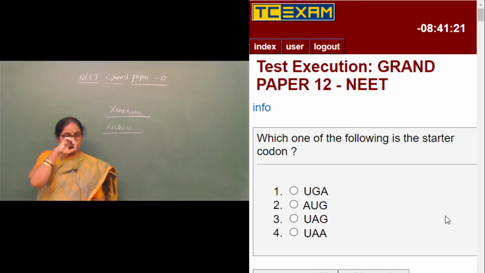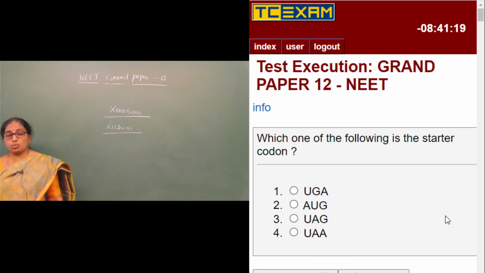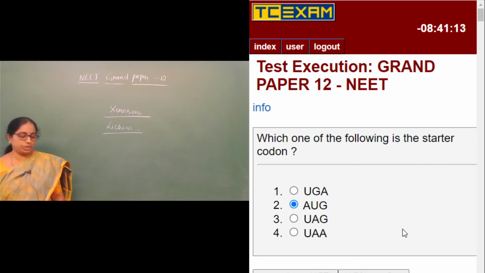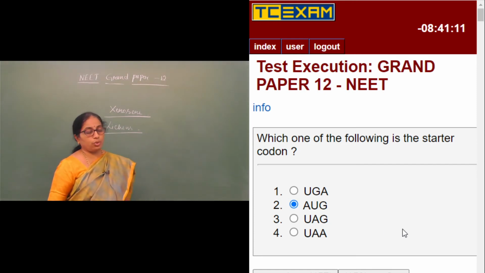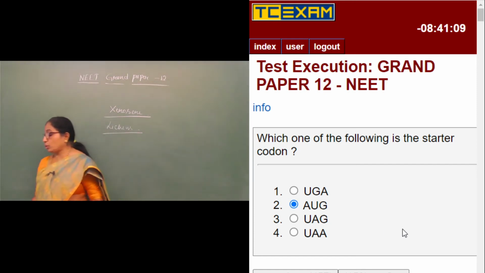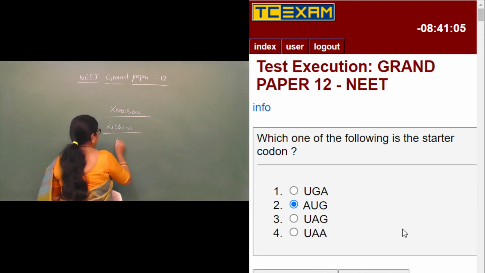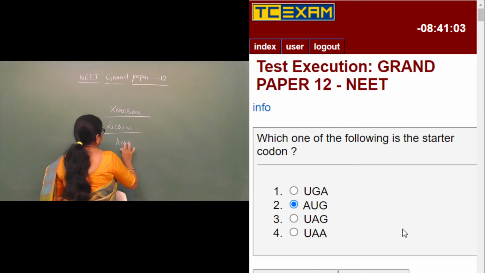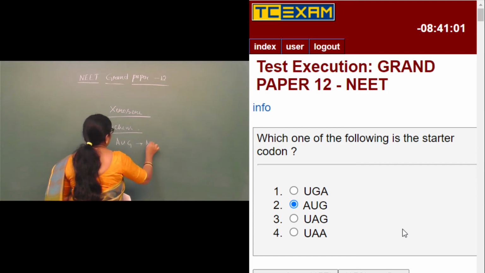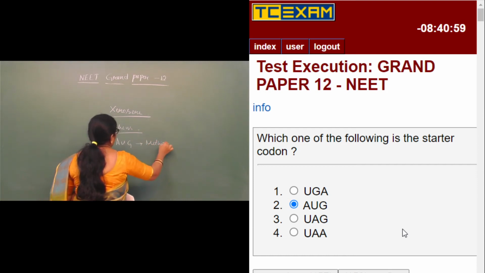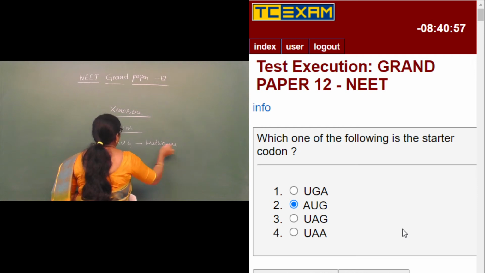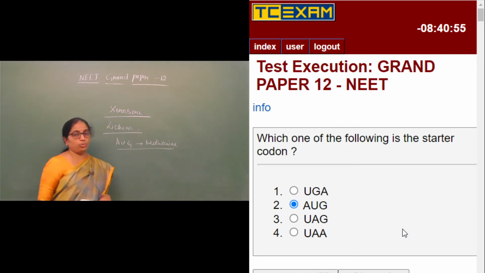Which one of the following is the starter codon? The starter codon is AUG. AUG is called the starter codon, and it also codes for the amino acid methionine. So it has two functions. AUG is a codon which has a dual function.